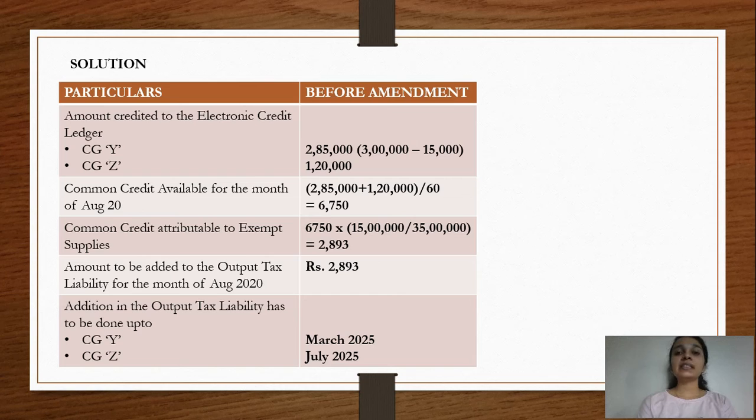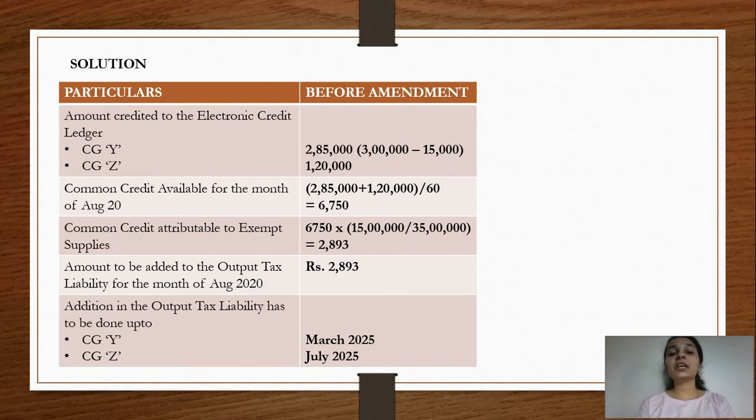We have already seen in the question, the value of exempt supplies is 15 lakhs, and the adjusted total turnover here would come to 35 lakhs. So the common credit which is attributable to exempt supplies will come up to 2,893. This is the rounded off amount. So the amount which will be added to the output tax liability for the month of August will be 2,893.